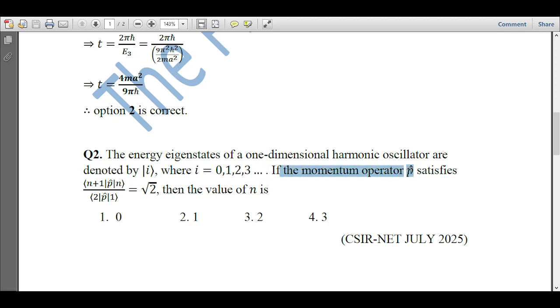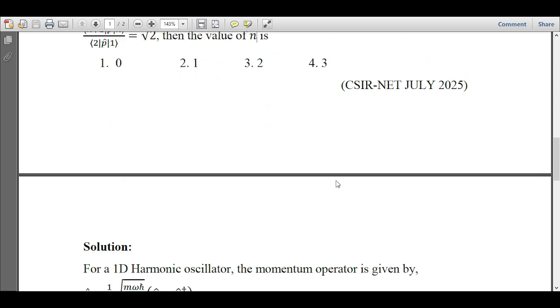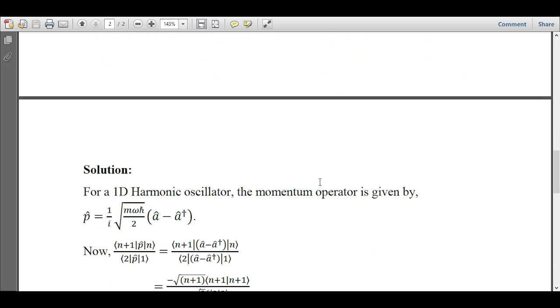So if the momentum operator P cap satisfies this expression, then we have to find the value of n. Okay, so we are given a one-dimensional harmonic oscillator and the ket vector |n> with n equal to 0, 1, 2, 3, etc., and we are given an expression and we have to find the value of n. Okay, let us come to the solution.